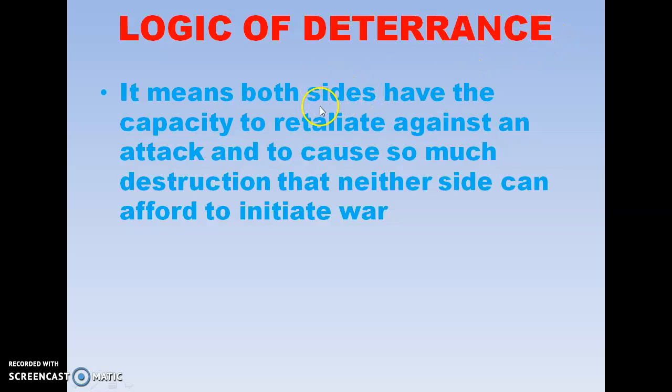It means both sides have the capacity to attack each other and defend against the attack. The USA and the USSR have the capacity to attack each other, but they also have the capacity to defend against the attack.